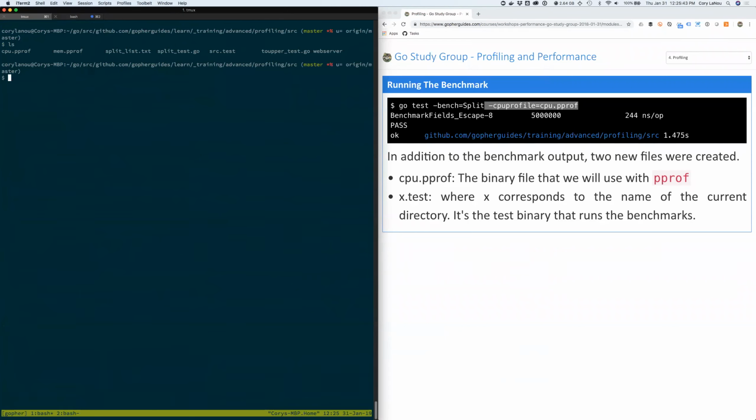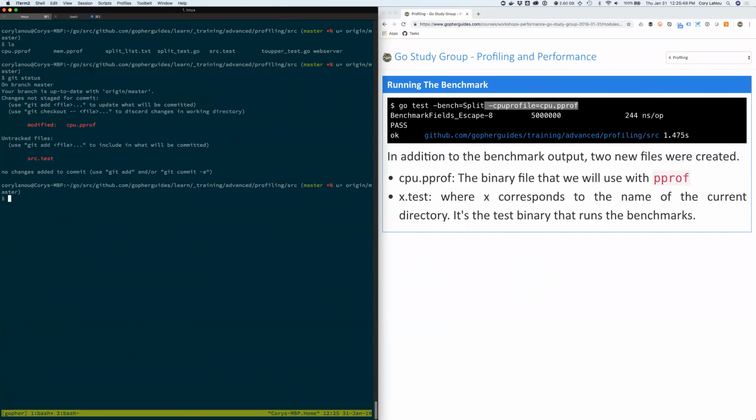And you see I have a cpu.pprof. I actually had one from before too. You should see that it's a new pprof at this point, right? So it actually generated a new one. So we're good there. Now notice it also generated the source.test as well. This is actually the binary. So basically what happens when you run a benchmark, it'll actually create a binary when it does that. And then it uses that to generate the pprof from the binary. So that's why you're getting that.